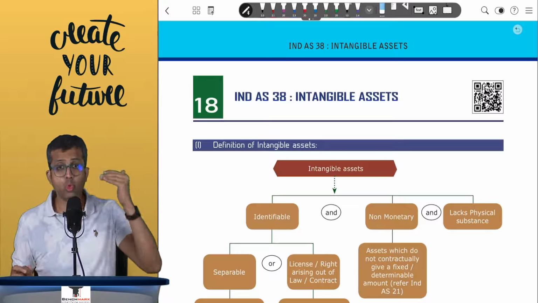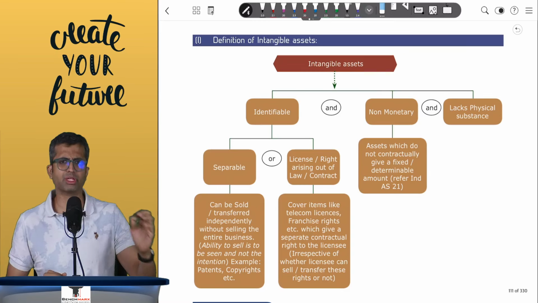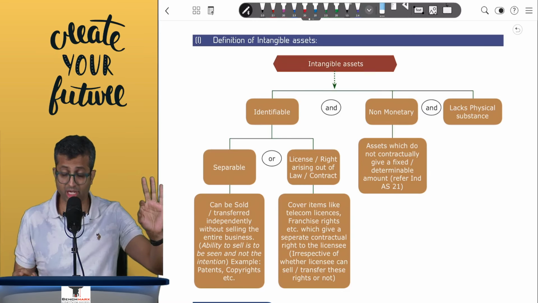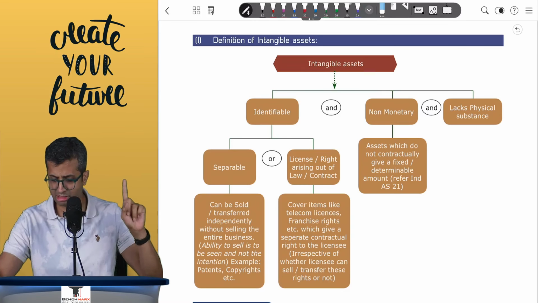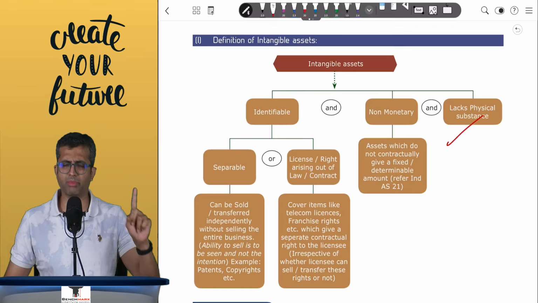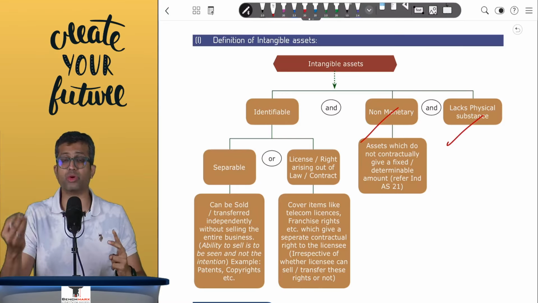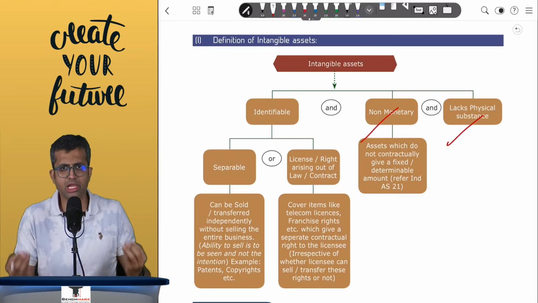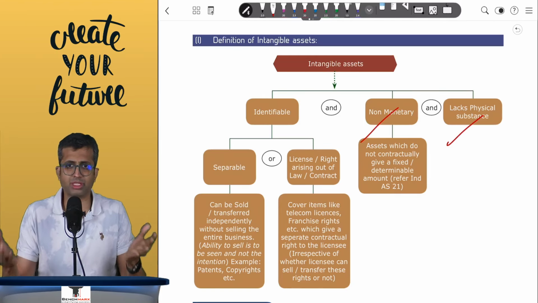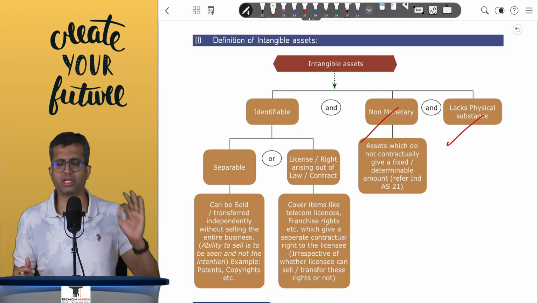So first of all, when does something become an intangible and when does it make it to the balance sheet? For something to be intangible, there are three important criteria. First, it has to lack physical substance, that is, you cannot touch, feel, see, like a software, patent, copyright, trademark, etc. Second, it is non-monetary in nature, that is, it does not convert into a fixed or determinable money value. Like a bank balance is also something that you cannot touch, feel and see. However, that is monetary in nature and hence cannot be taken as an intangible.